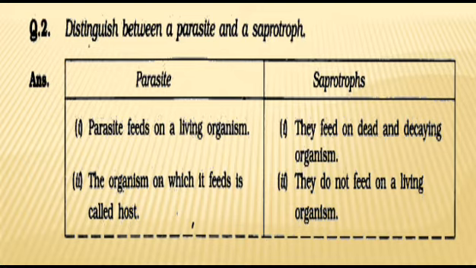So we can say that a parasite feeds on a living organism, whereas when I gave the example of mushrooms as a saprotroph, you saw that saprotrophs get their nutrition from dead and decaying organic material. That means saprotrophs feed on dead and decaying organisms.